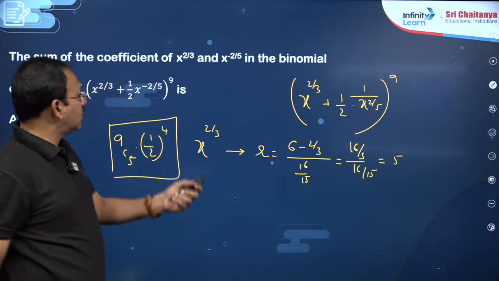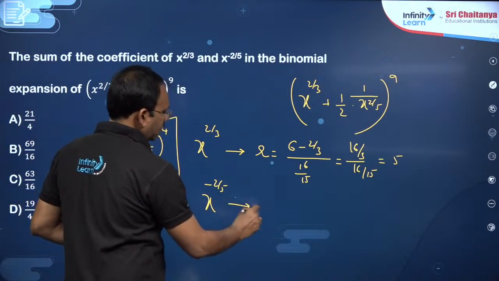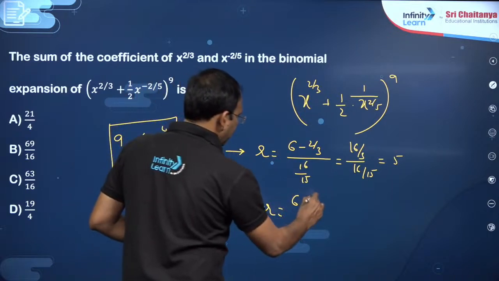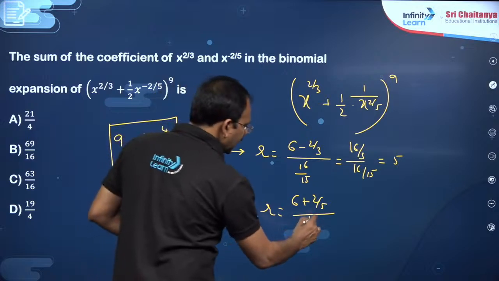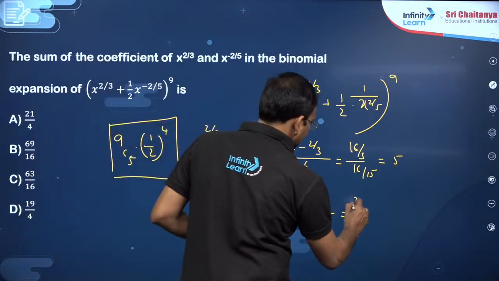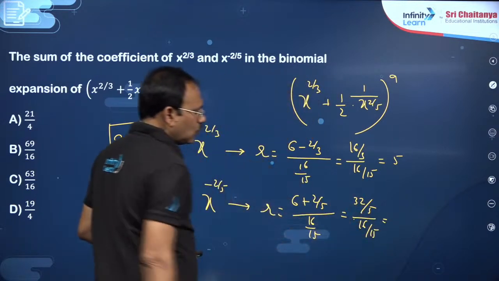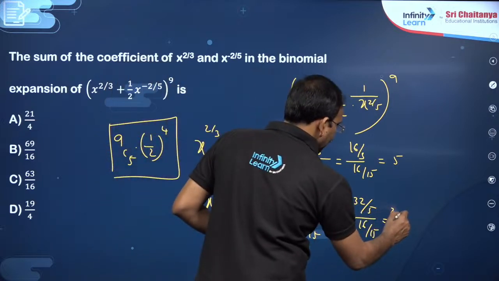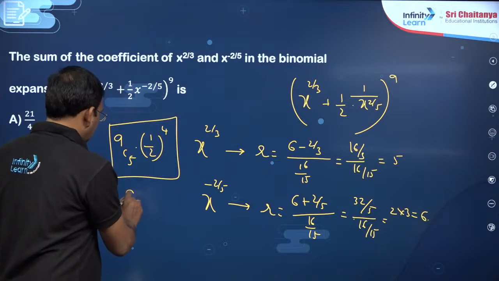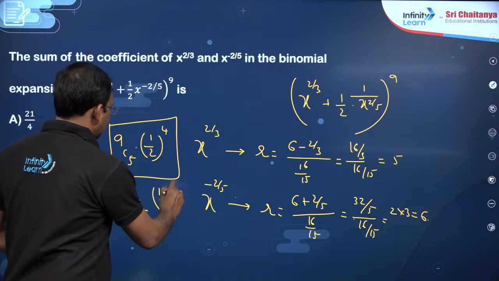Similarly, you need to find the coefficient of x power minus 2 by 5. To find the x power minus 2 by 5 coefficient, R is equal to NP is the same, minus M will become plus 2 by 5, by P plus Q will remain 16 by 15 only. That is 32 by 5 by 16 by 15. 16 2 times, okay, 5 3 times. So this is 6, my dear friends. So R is equal to 6 means you will get 9C6 into 1 by 2 to the power of, see, 9 minus 6 will become 3.